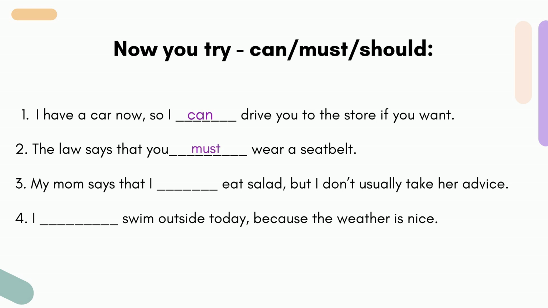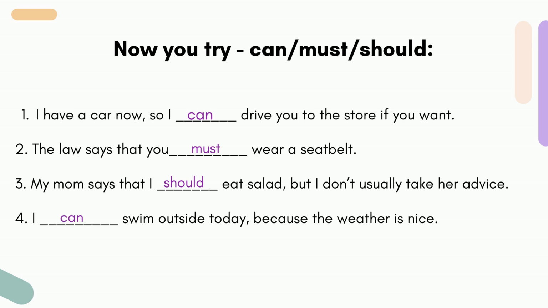The law says that you must wear a seatbelt. This means that you do not have a choice. You must do it. My mom says that I should eat salad, but I don't usually take her advice. This means that she usually recommends things that I should do, but she doesn't force me.